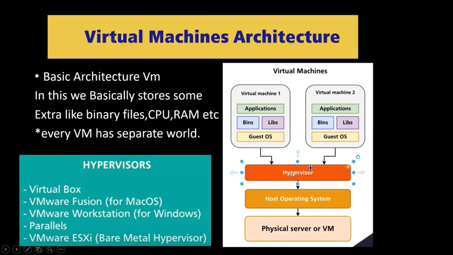Okay. So with the help of a hypervisor, there are VirtualBox, and the VMware Fusion hypervisor, which is used for Mac OS, and VMware Workstation for Windows, which I use to run my Ubuntu operating system. Okay, so here are Parallels and VMware ESXi. Has anyone heard about this, a hypervisor name like VMware Workstation? Anyone heard about this?